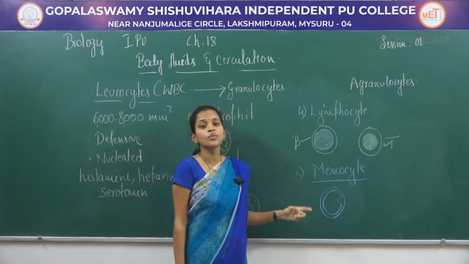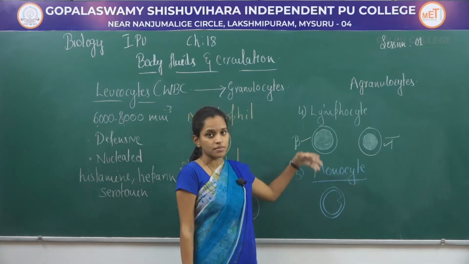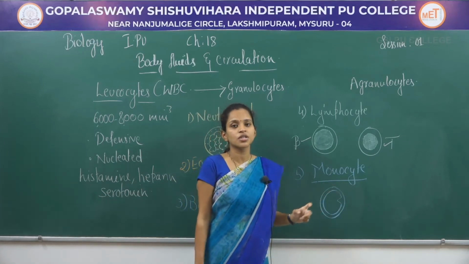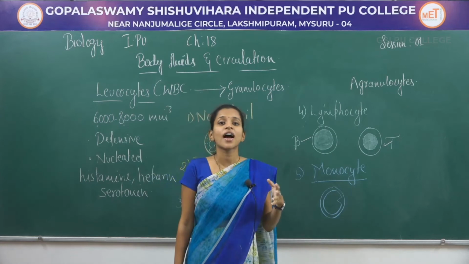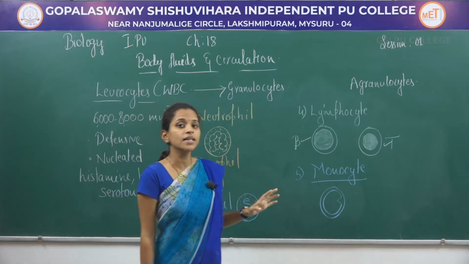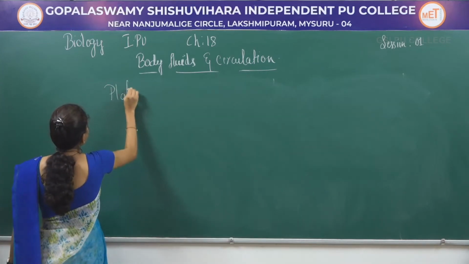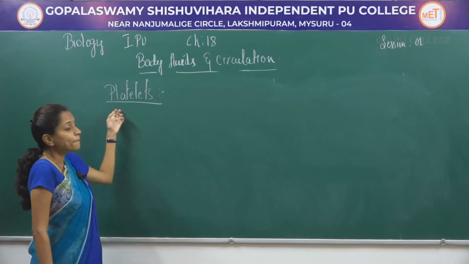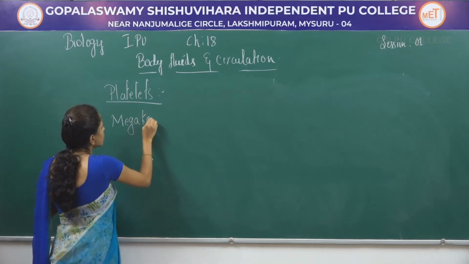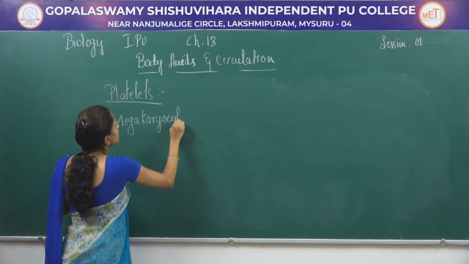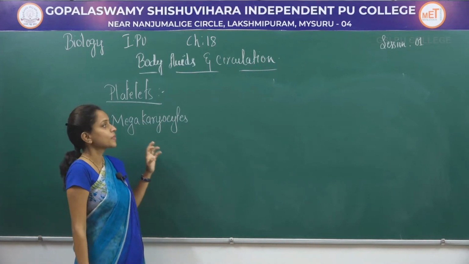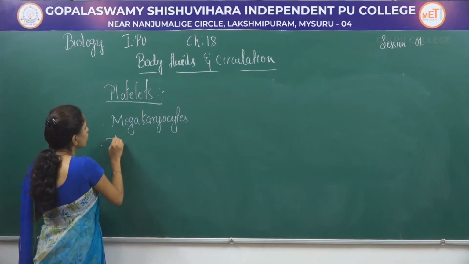Last one is monocyte, which do not contain any granules in the cytoplasm, just like lymphocyte. They have a nucleus which is bean shaped. Their function is similar to that of neutrophils, that is phagocytic function. So that's about different types of WBC. Last one will be the platelet. Platelets, these are produced from megakaryocytes. These are the special cells which are present in the bone marrow. These platelets are also called thrombocytes.